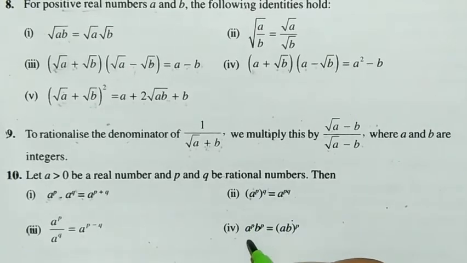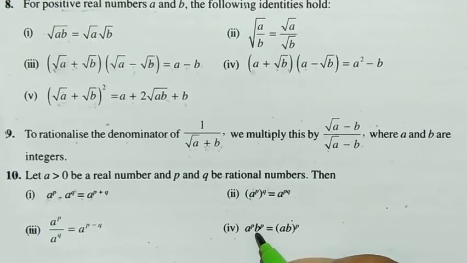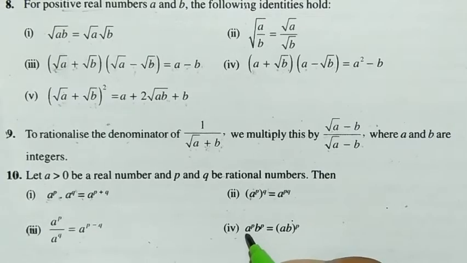And this last, fourth identity, a^p · b^p. Here nothing is written between them, which means multiplication. It's obvious: a^p, b^p. Here the bases are different but the powers are the same. So we can just multiply the bases, a into b, and put the same power, because both bases have the same power p. So (ab)^p. That way we can write it. I hope it's clear to you.